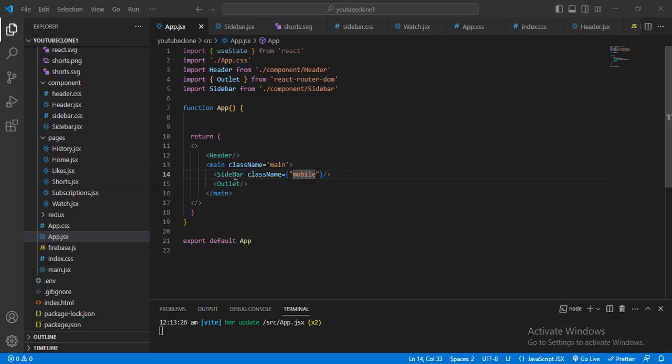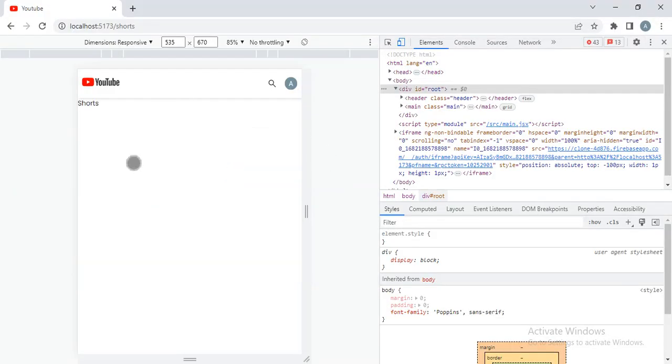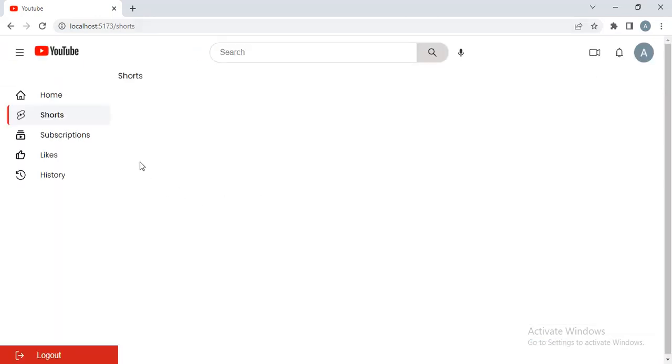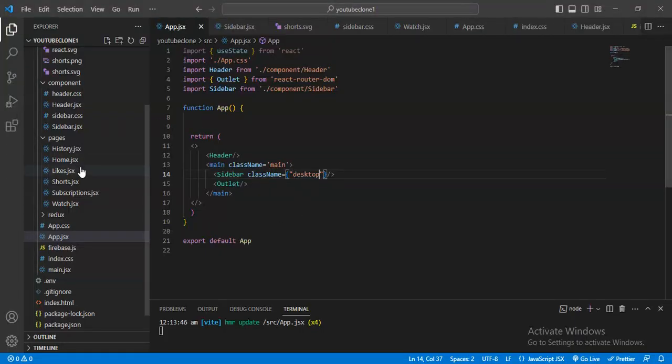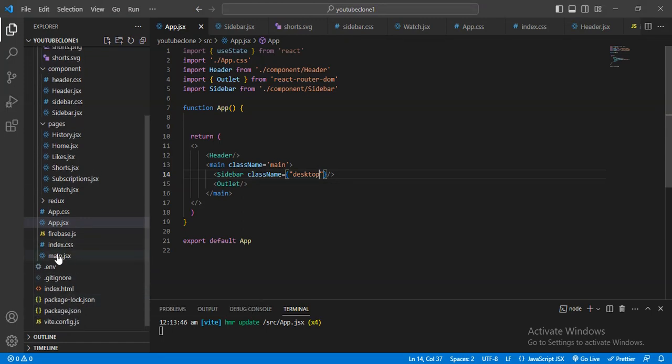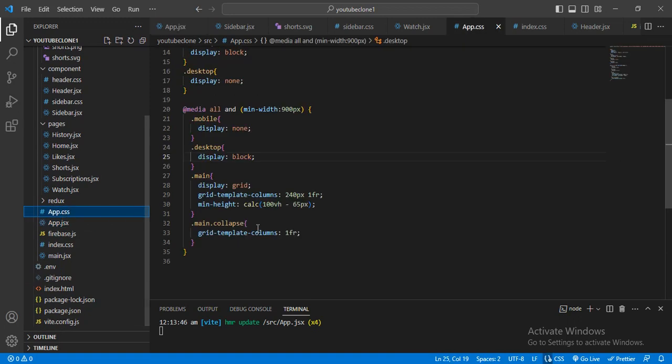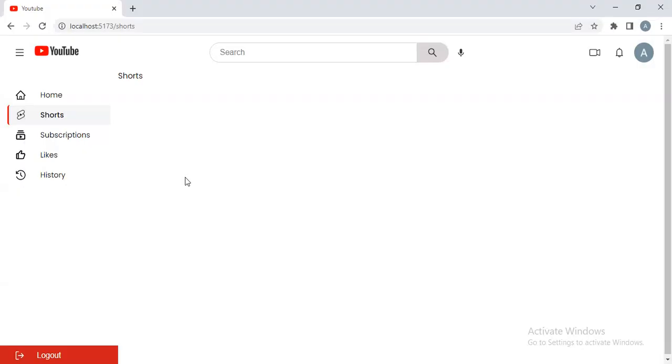This sidebar displays only on the desktop. Now let me just check. Okay, see, now it will be gone. And when I go on the desktop version, this sidebar comes. One more thing: when this sidebar was created, and this collapse, when this collapse will be active, like that, when I go on the small screen,